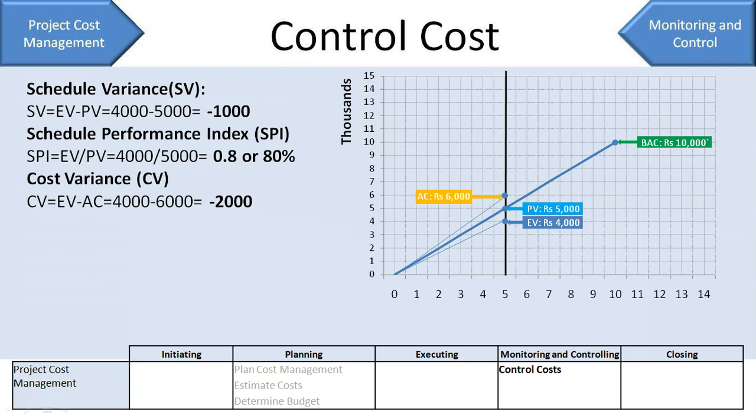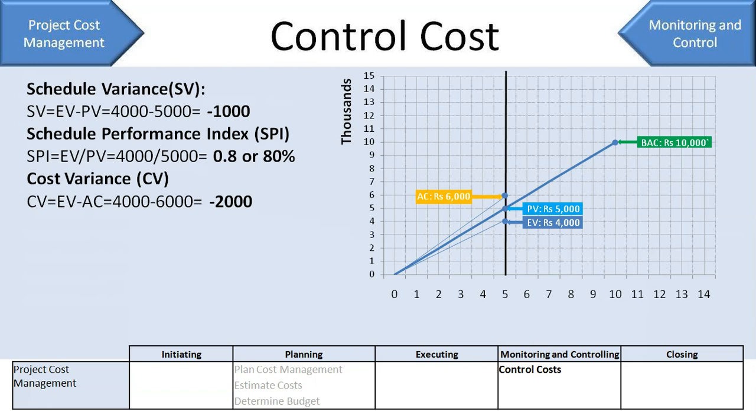Right? Now, cost variance and schedule variance are two different things. You can have a good cost variance but bad schedule variance, or otherwise also you can have a good schedule variance but bad cost variance. Let's take an example.